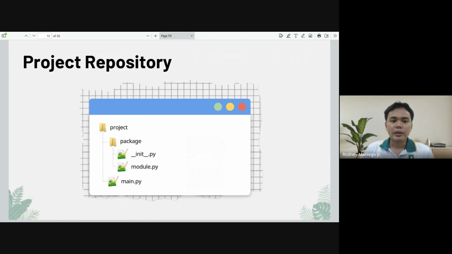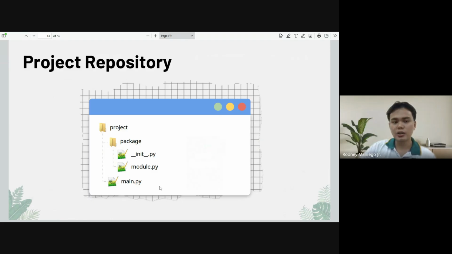So this is an example of a project repository, a very simple one. You create the folder with the name of your project, and you have your main program. However, this word main can be changed depending on the context of your project.